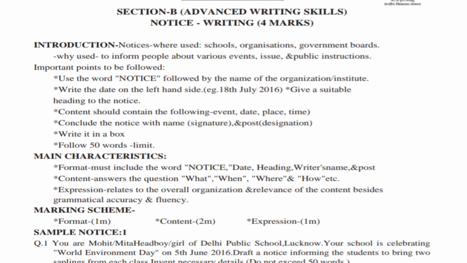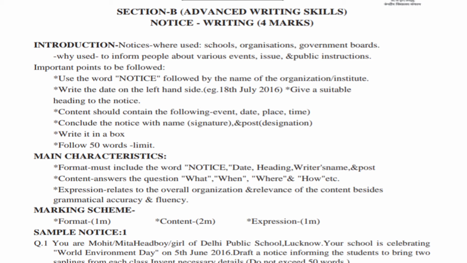Content should contain the following things: event, date, place, time. Conclude the notice with name and post, that is designation. You have to write it inside a box, and the word limit for it is 50 words. Now I'll tell you what are the main characteristics of a notice. When marks are distributed for this question, notice, in the board examination they will not be giving you marks as we give in class school exams. They will be dividing the marks into format, content and expression. Format will carry 1 mark, content 2 marks and expression 1 mark, 4 marks. That is how it is divided.